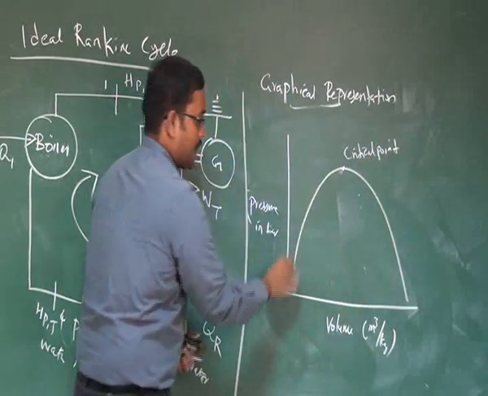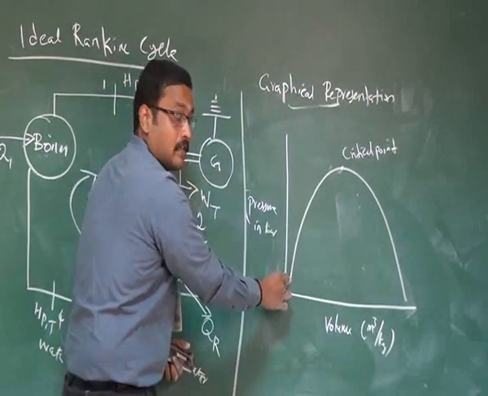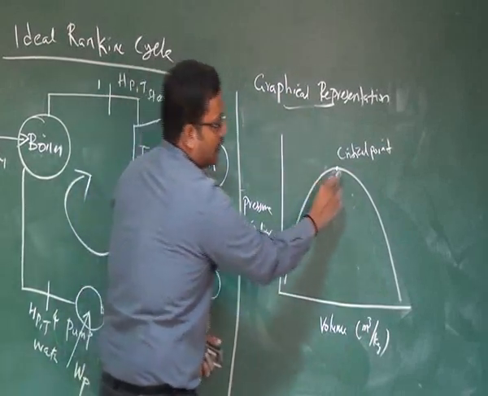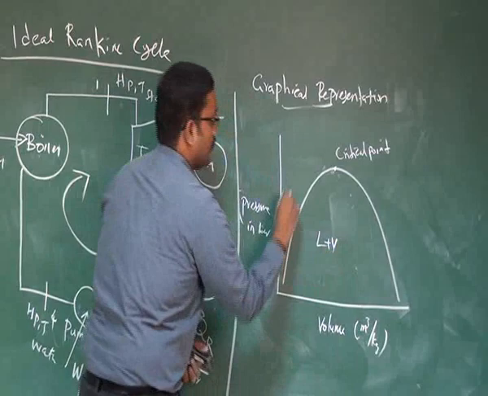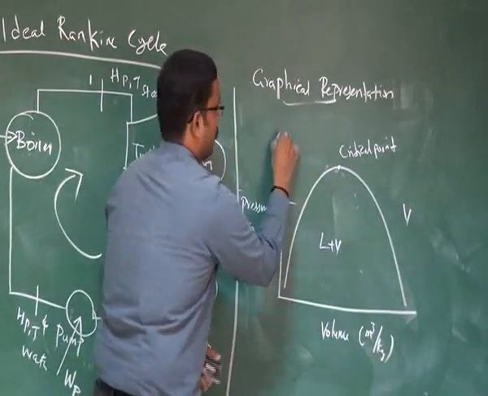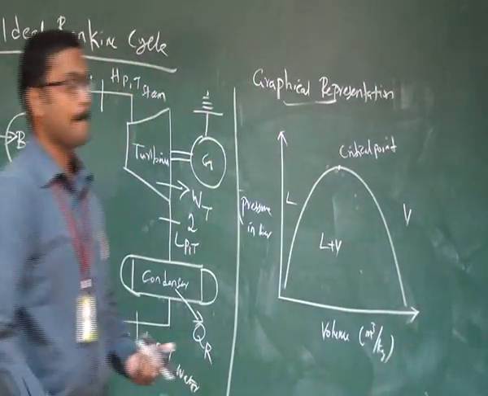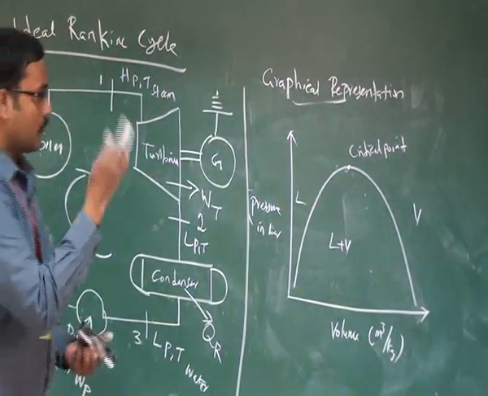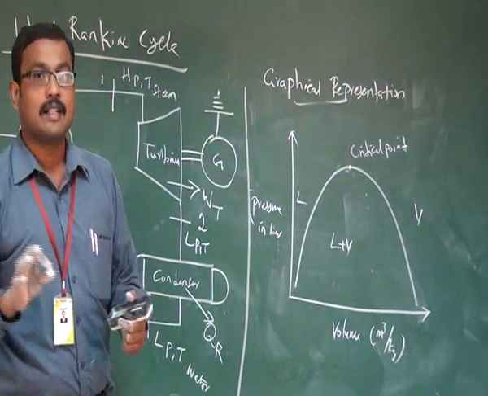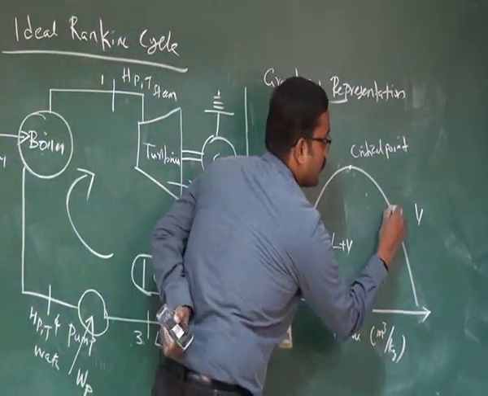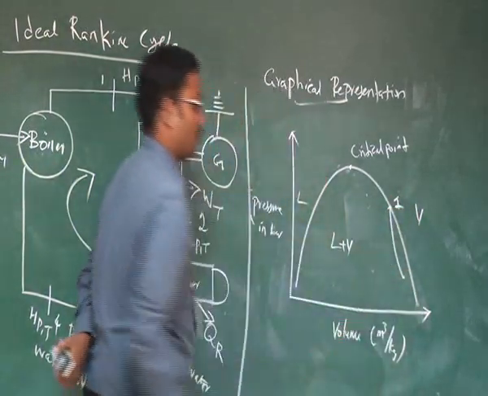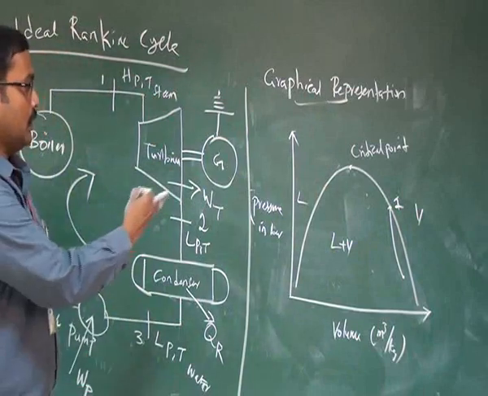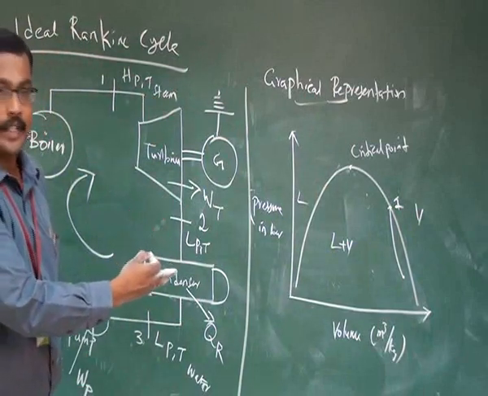As usual, this curve represents the saturated liquid line. This is the saturated vapor line. So inside we have liquid plus vapor. First I am going to mark dry saturated steam, so obviously I mark the point here. It's 1. Then it should be a curve, because here there is no entropy coordinate.